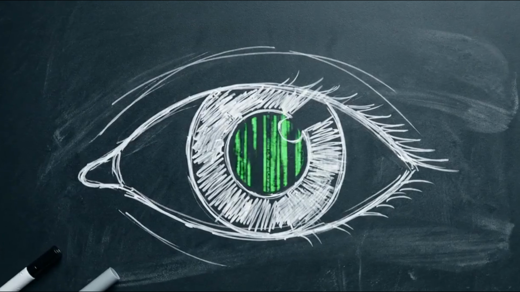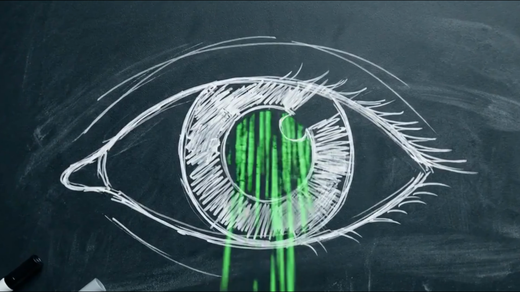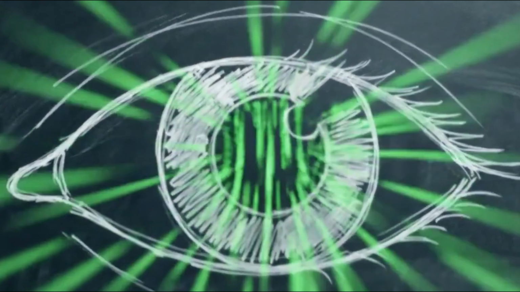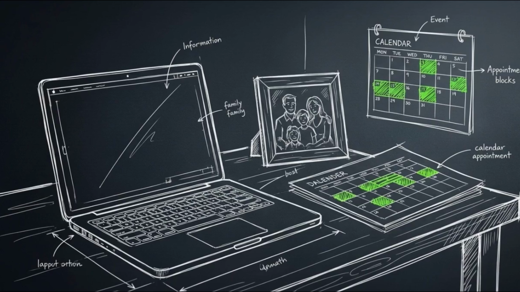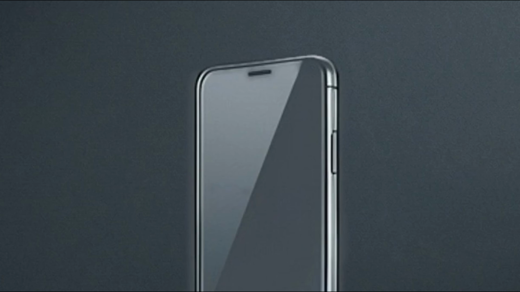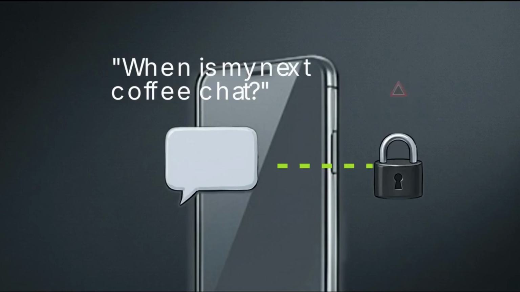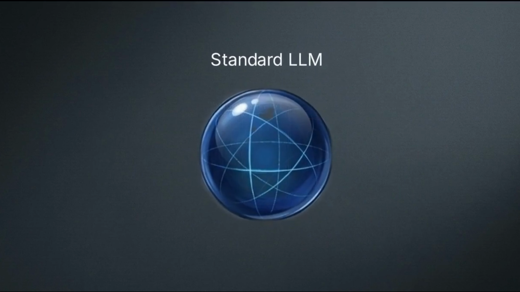Look closely at the reflection in this eye. That rapid blur of text represents the immediate output of a modern chatbot drafting a professional email. It appears highly capable until you ask for something specific to your life. If you ask that same AI when your next coffee chat is scheduled, it fails. It simply doesn't have access to your personal information.